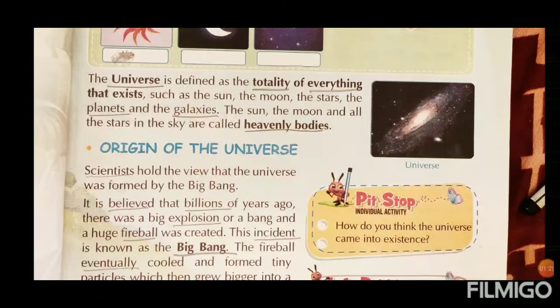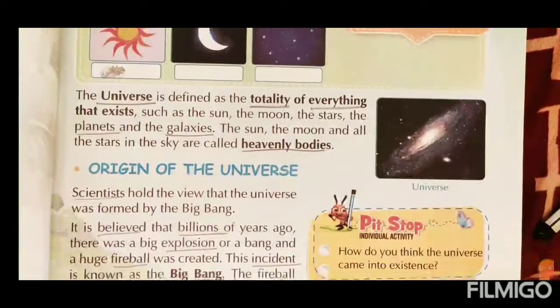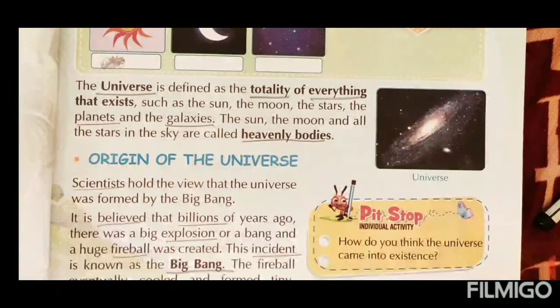Just listen to me. The universe is defined as the totality of everything that exists, such as the sun, the moon, the stars, the planets, and the galaxies. So totally, the universe means the moon, sun, stars, whatever has existed in this universe.